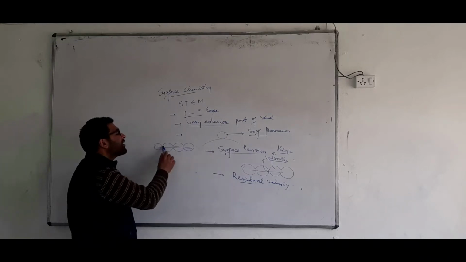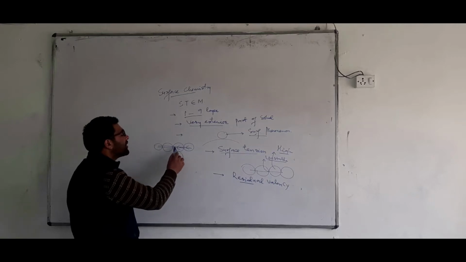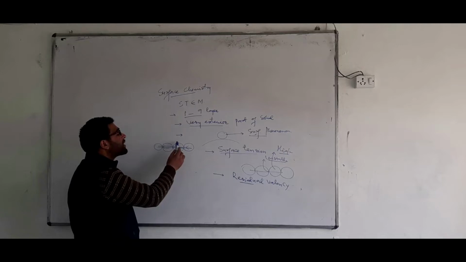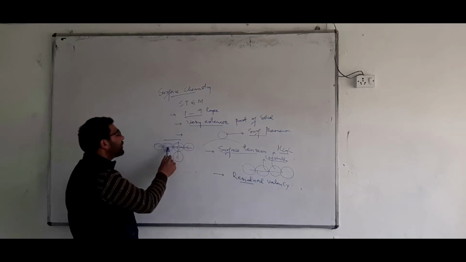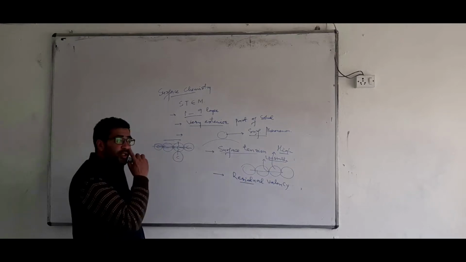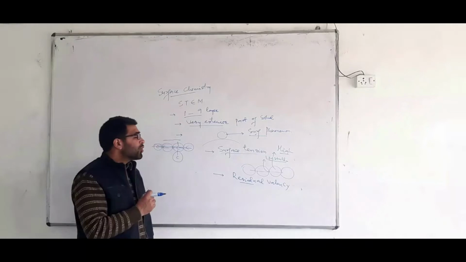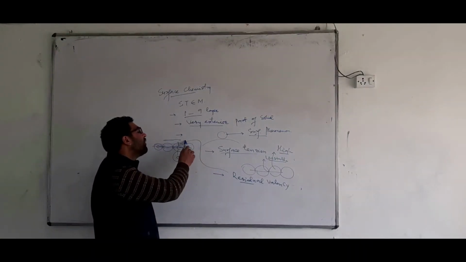If you take this as the topmost layer, let me take the carbon atoms on the surface. As you all know, carbon forms 4 bonds. On the upper side, the valency of this carbon has not been satisfied. That means the topmost layer in a solid has unsatisfied valencies. So I mean to say that valency can be called residual valency.